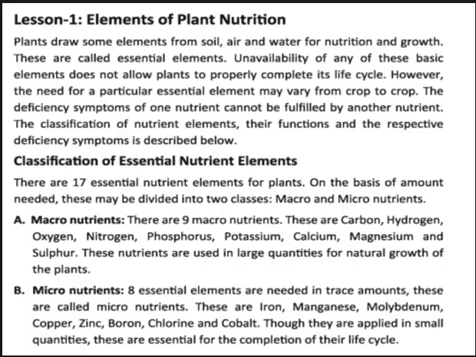And micronutrients: 8 essential elements are needed in a trace amount. Trace amount means a very small amount. These are called micronutrients. These are iron, manganese, molybdenum, copper, zinc, boron, chlorine and cobalt. Though they are applied in small quantities, these are essential for the completion of the life cycle. That means these 8 elements are needed in very small amounts for more production of plants, but without them we cannot complete the life cycle of the plants.